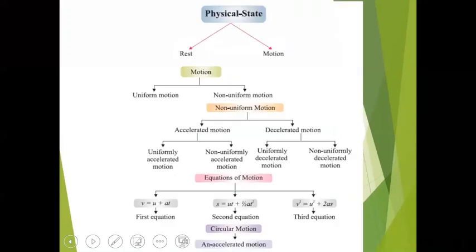So just see, beta, you have the physical state of the chapter. We will be first studying about rest and motion. Body at rest and body in motion. Then we have motion in two parts, uniform motion and non-uniform motion.